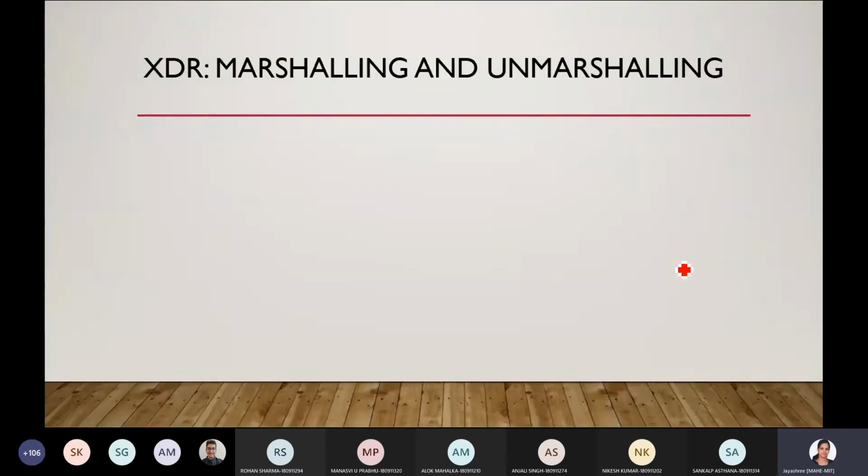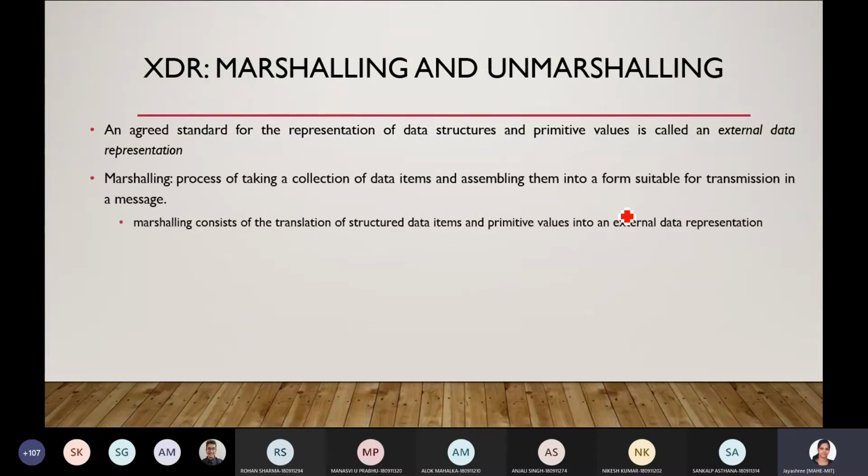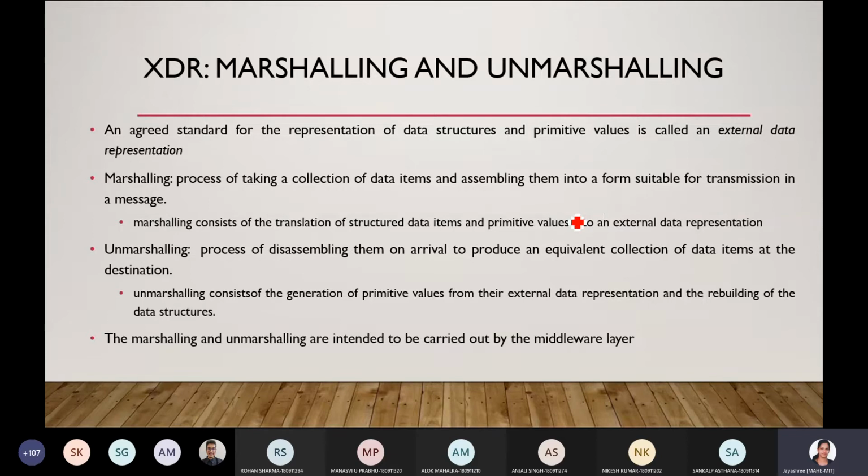So the task is done by middleware. Middleware will do these two tasks, that is marshalling and unmarshalling. Marshalling is the process of assembling everything into a form and making sure that it will be transmitted in a particular format that can be understood by the network. And unmarshalling is disassembling everything once it has arrived at the destination, so the destination will be able to understand it properly. This task is done by the middleware layer.